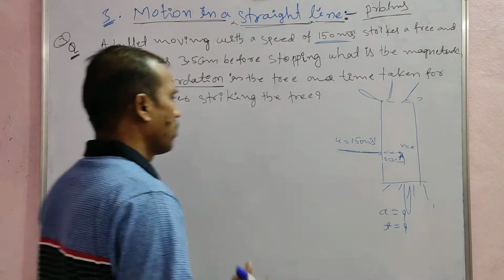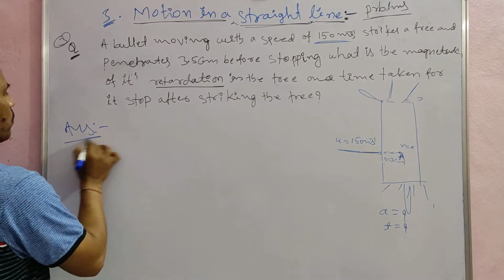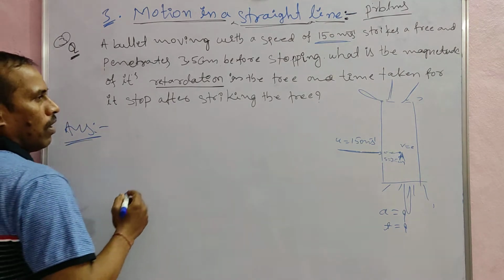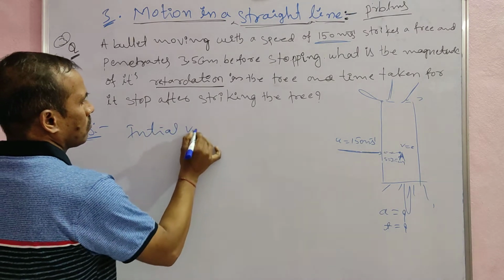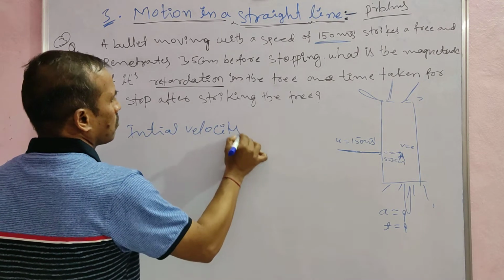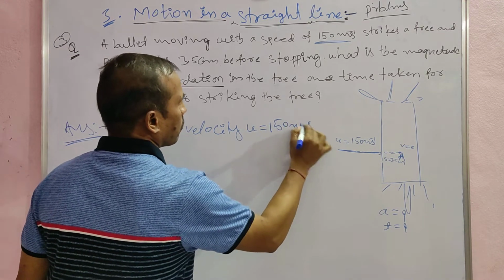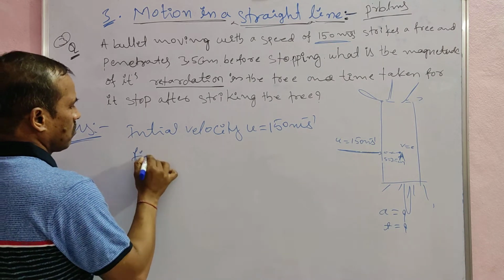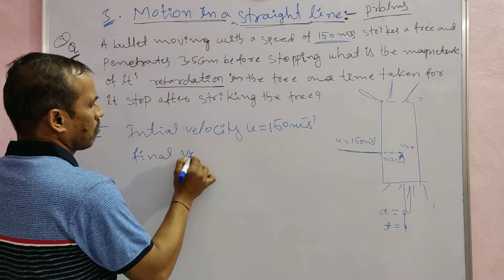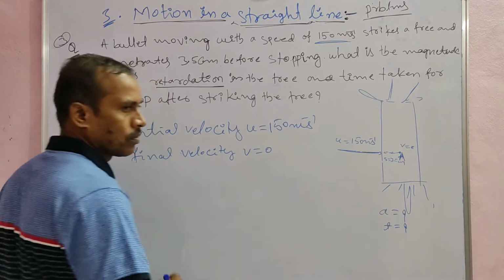Now, here is the given data. Initial velocity u is equal to 150 meter per second. Next, the final velocity of the bullet, v is equal to 0.